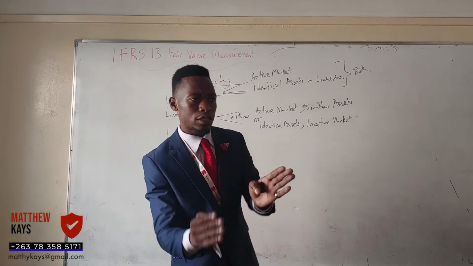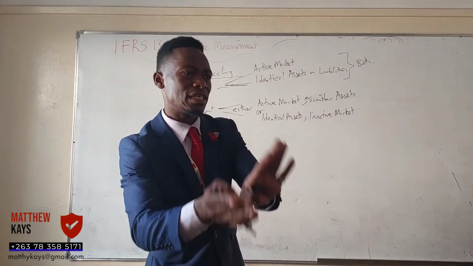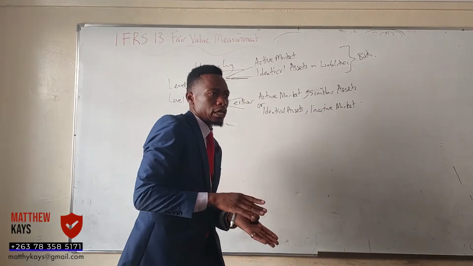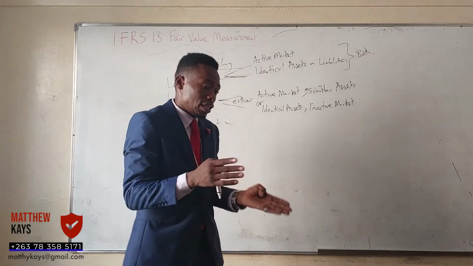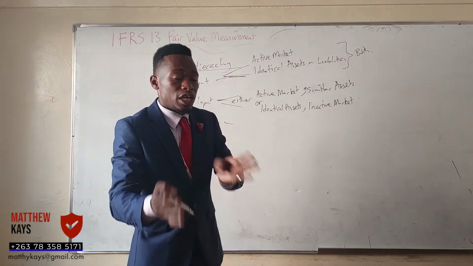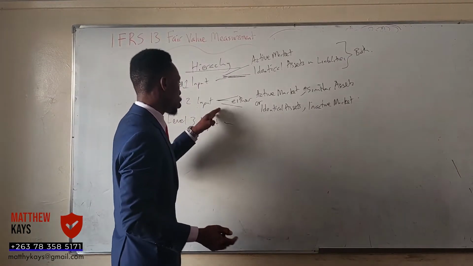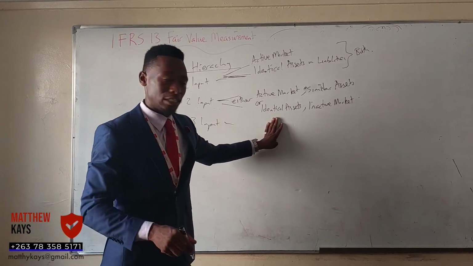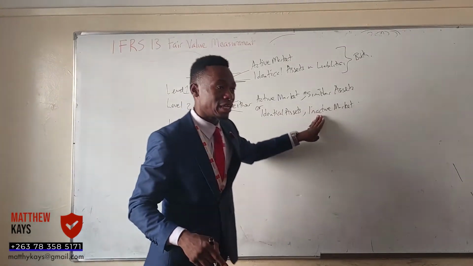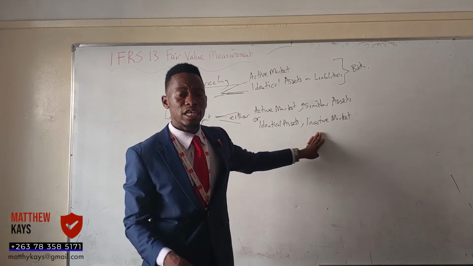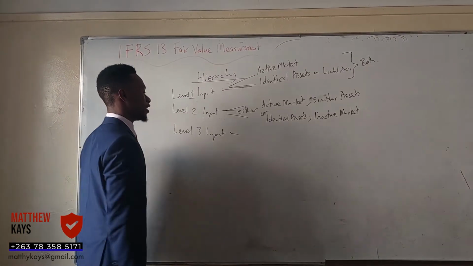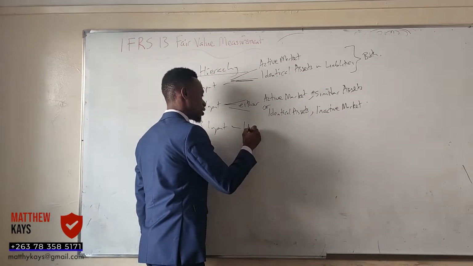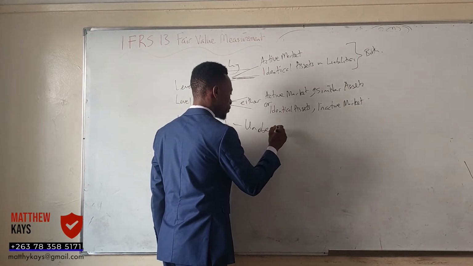So you compare: maybe that asset is worth 1,000, yours can be worth 900 or 1,100, so you end up adjusting the amount. Or maybe you have identical assets, but the market is not active, so it's difficult to give prices.